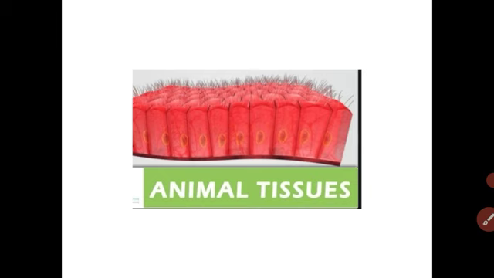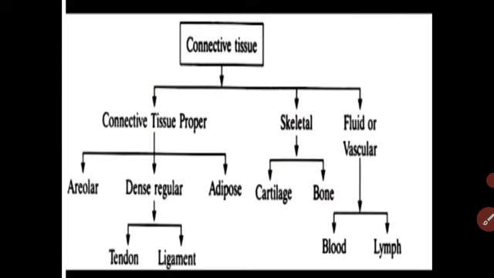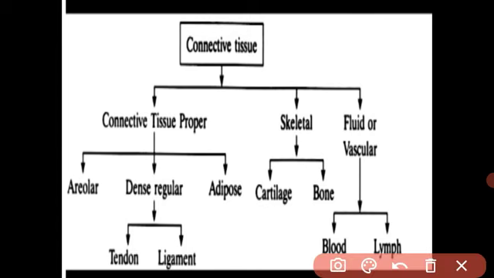In the previous video we already studied connective tissue. So as you know, students, what is meant by connective tissue? Connective tissue is one kind of tissue which connects one group of tissue to another in our body, meaning the tissue which helps to connect the different parts of the body. Understood? There are three main types of connective tissue: connective tissue proper, skeletal tissue, and fluid connective tissue.